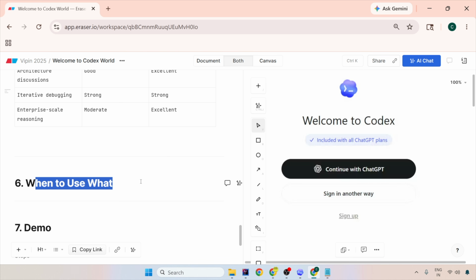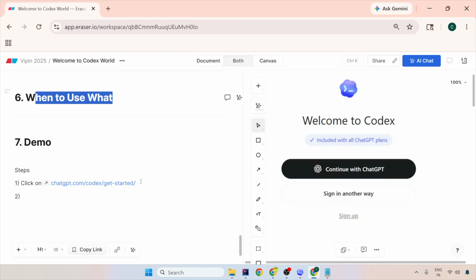And even Claude sometimes is not able to fix the end-to-end stuff. If I give it 4 commands, sometimes only 3 are implemented and 1 is left. But ChatGPT takes its own sweet time, understands everything, and then fixes everything at the end. So I would usually do a combination of both. I'll try to do everything quickly with Claude and then come to Codex when things are not done properly with Claude Code.